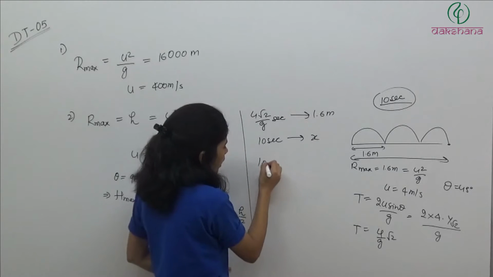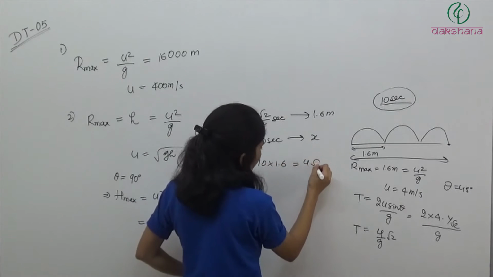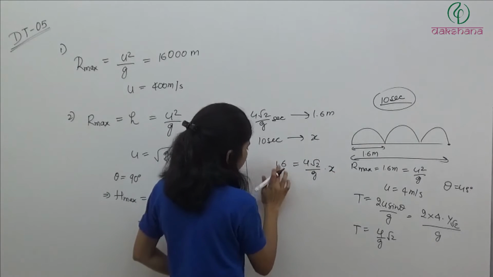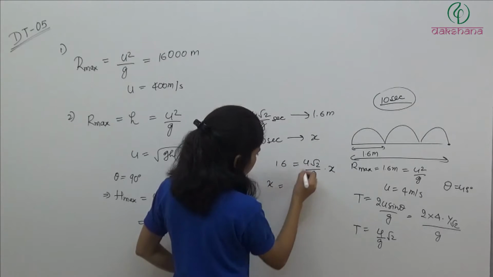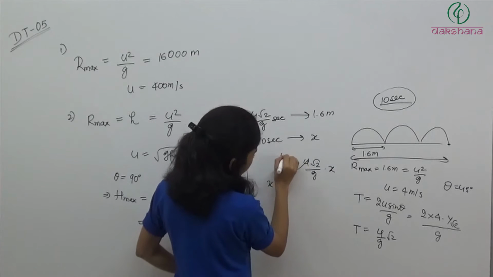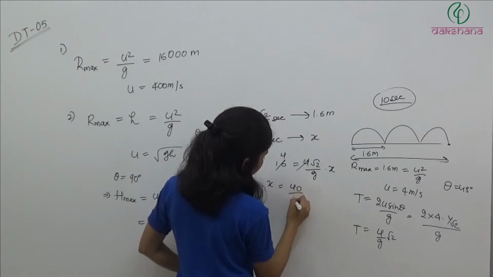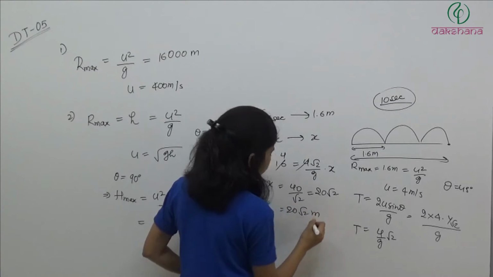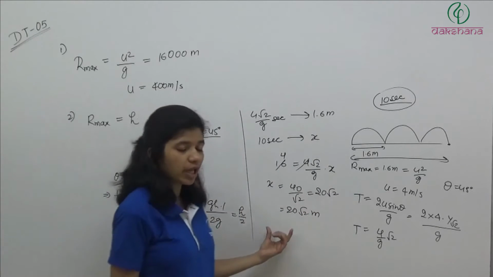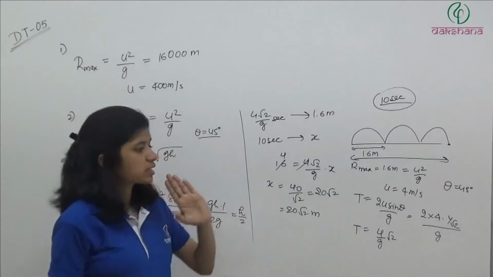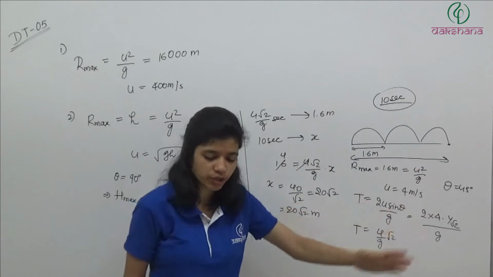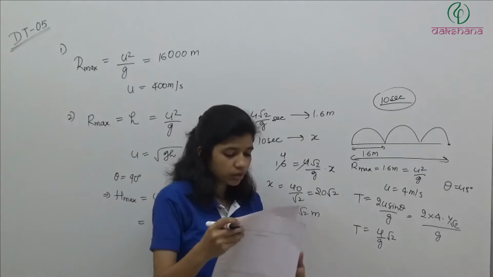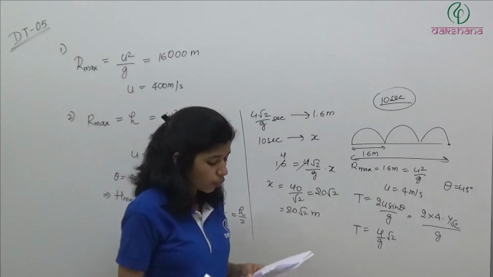So we can write 10 into 1.6 is equal to 4 root 2 by g into x. From here, x is equal to 40 by root 2, so it is 20 root 2 meters. So in 10 seconds it will be able to cover 20 root 2 meters of distance in the horizontal direction. So the answer will be the third option.